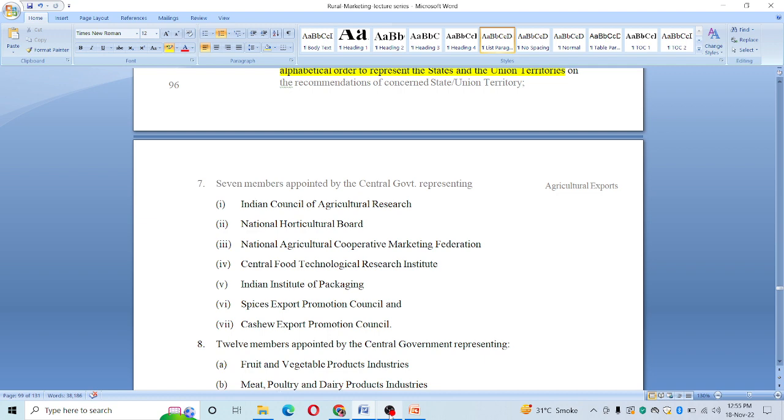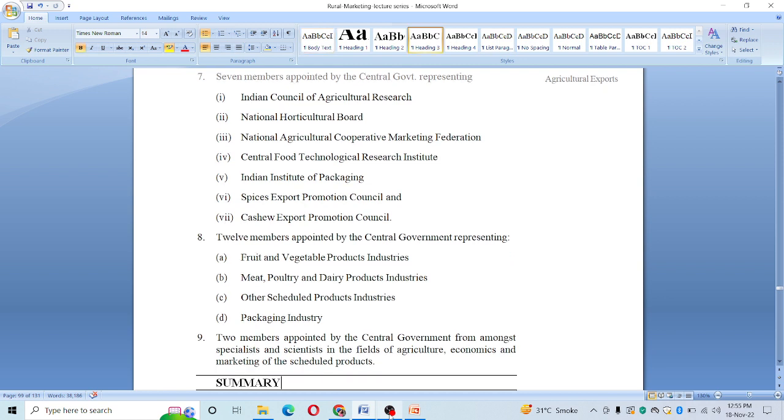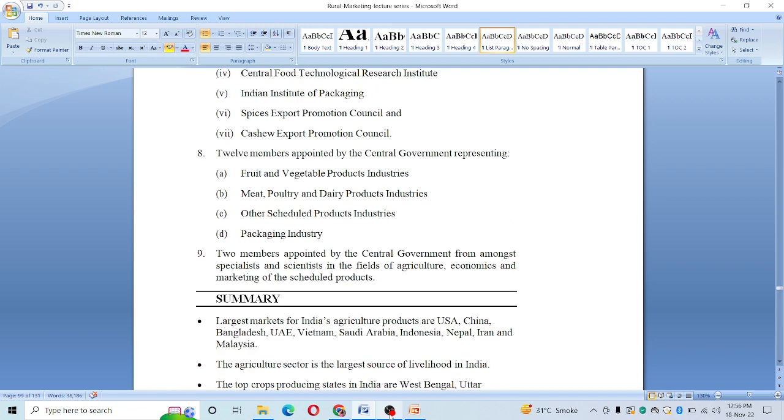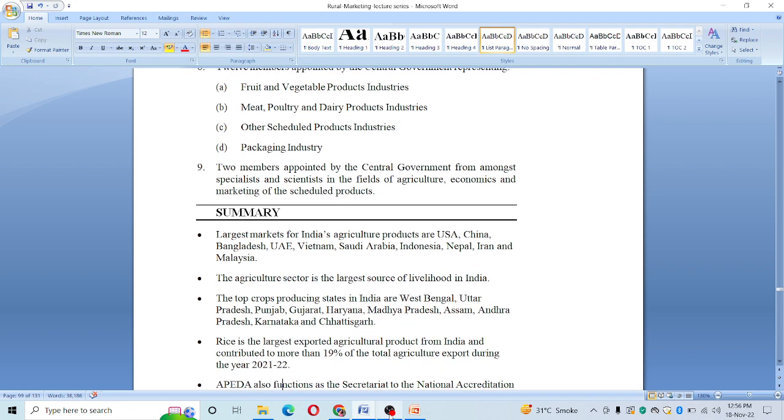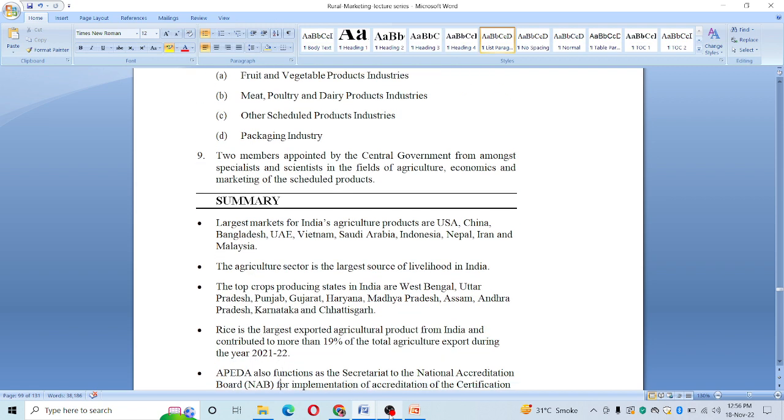Now, 12 members appointed by Central Government representing the fruit and vegetable products industry, meat, poultry, dairy products industry, other scheduled products industries, packaging. Two members appointed by Central Government as scientists from the fields of agriculture, economics, marketing of scheduled products.